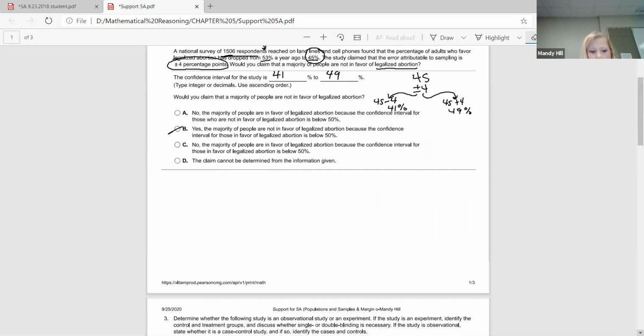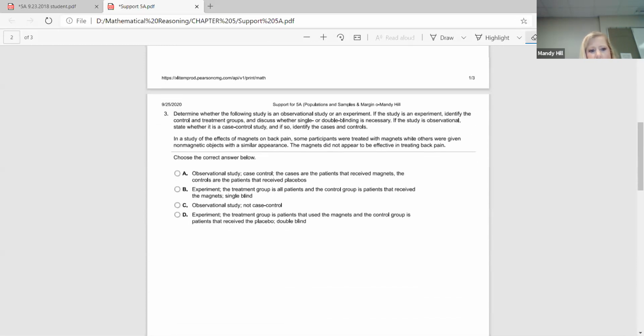Okay. So last problem. Determine whether the following study is an observational study or an experiment. If the study is an experiment, identify the control and the treatment groups and discuss whether single or double blinding is necessary. If the study is observational, state whether it is a case control study, and if so, identify the cases and controls.